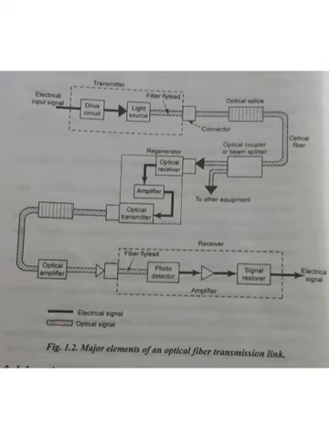And the last part is the receiver section. In this receiver section, we are using the photodetector, amplifier and signal restorer. What is the use of this photodetector? This photodetector acts as the normal PN junction diode, but it works in reverse bias condition.